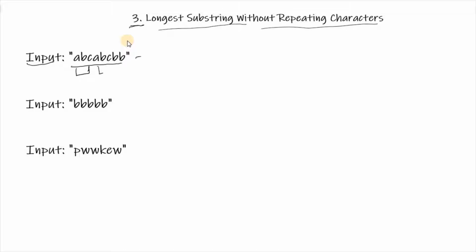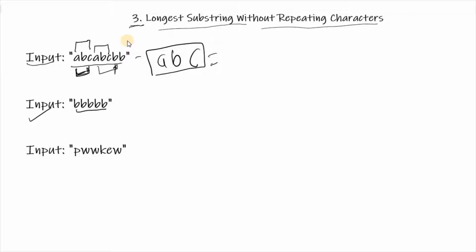Or else if we see any other substring, like a b c b, in this case b will be repeating. So the largest substring which doesn't have any repeating character will be a b c. Either we can say this one or the first one, but the size is 3, so our answer will be 3. So let's see another example.